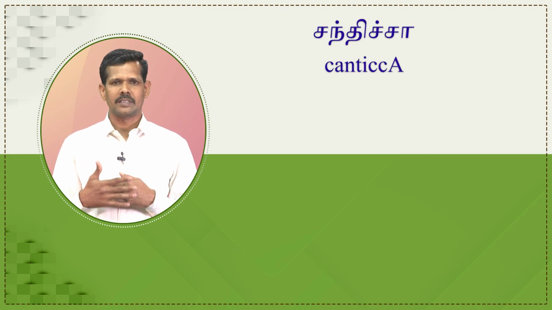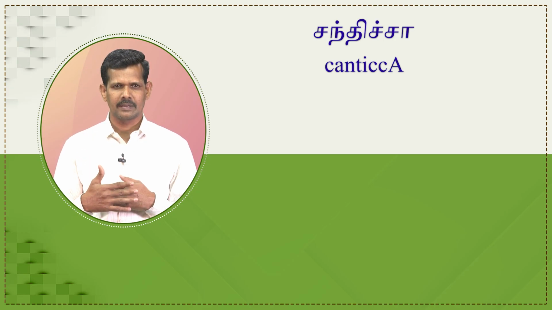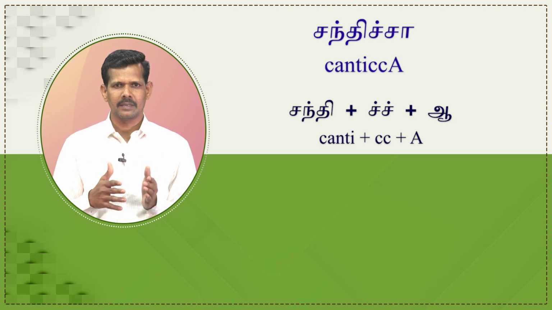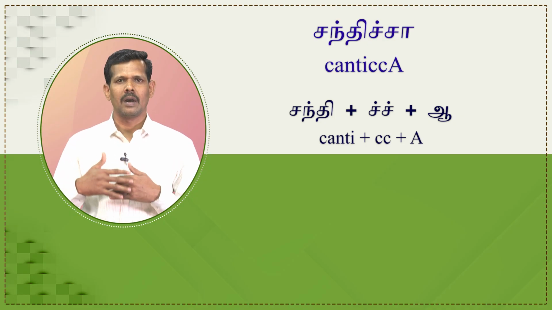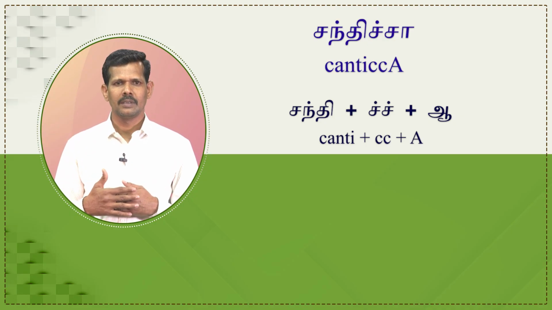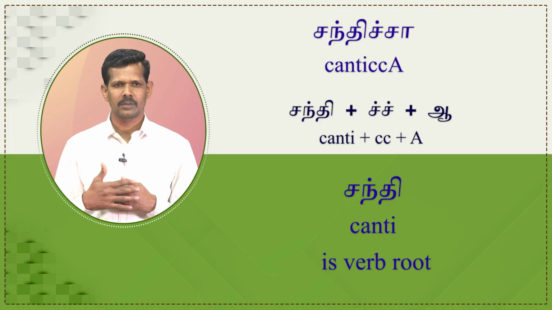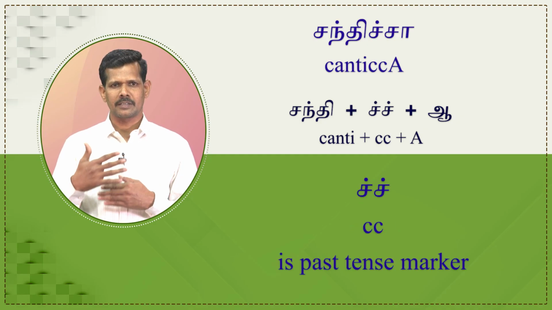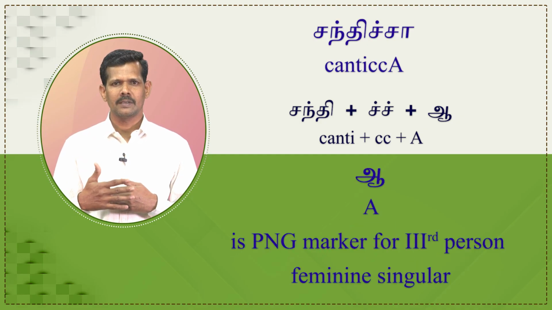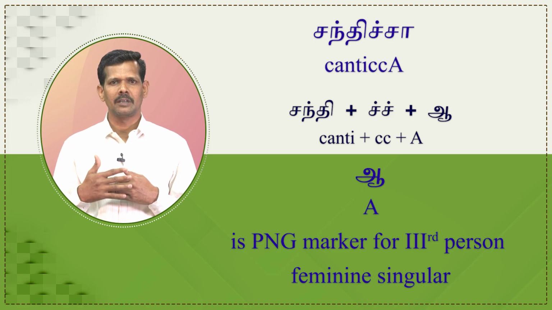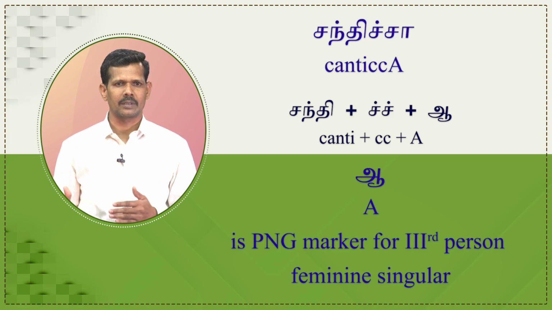Let us see another example. சந்திச்சா. The word சந்திச்சா is segmented as சந்தி plus WH plus a. Here சந்தி is verb root, WH is past tense marker, a is PNG marker for third person feminine singular.